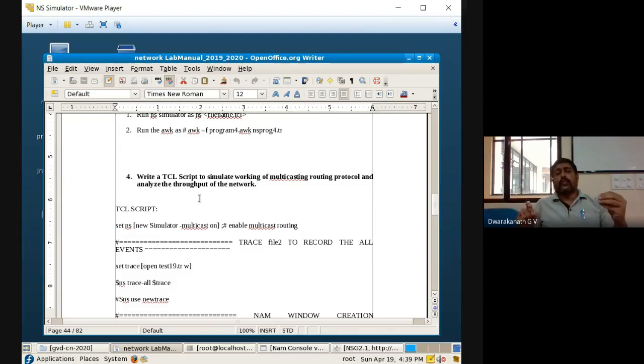So if you take the average throughput, that is from the starting time to the ending time, what data has been transferred in every unit of time. The summation of that particular data divided by the overall time taken is called throughput. As I told you, throughput is like this.